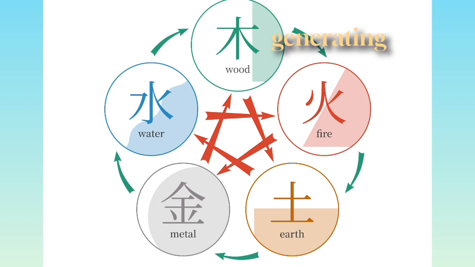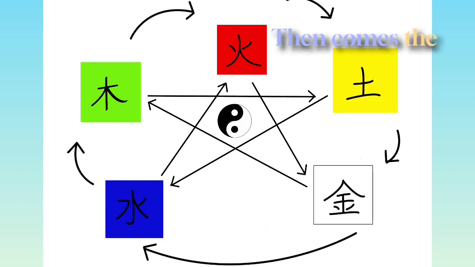The mutual generating and controlling relationships among the elements is a fine model of many self-regulating balancing processes to be seen in nature and in the human body. In nature, the five-element interrelationship and the fine regulating balance are clear forerunners of the ideas about ecological balance. Needham cites several interesting examples that clearly illustrate the above principles. Then comes the overacting sequence.